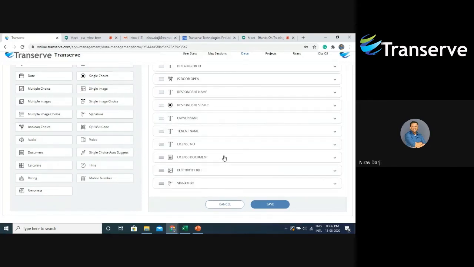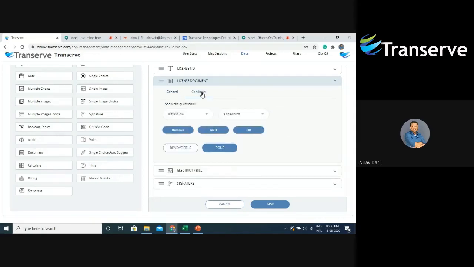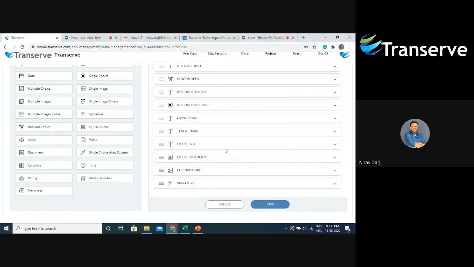Now, since I have added a license number, I also want a document, that is, if the premise owner or the tenant has a license document. For that, I have used one of my media widgets, that is, the document widget. Using this widget, I've created my license document widget. For this also, I have added a condition saying if the license number is answered, then I will say done.